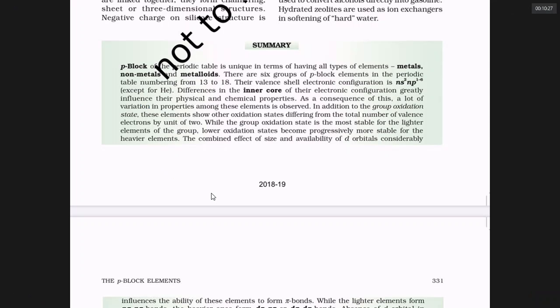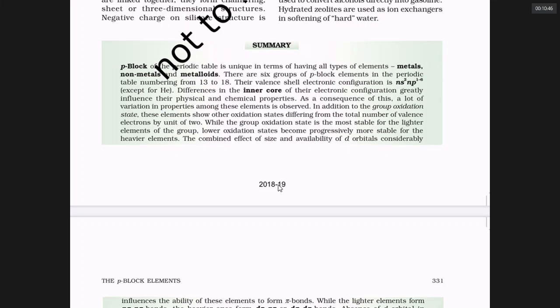You understand? Carbon can make 4 bonds because it has 4 electrons in the outer level. Silicon can make 4 bonds because silicon also has 4 electrons. More than 4, silicon can make 6 bonds. Why 6? Because it has empty d orbitals.